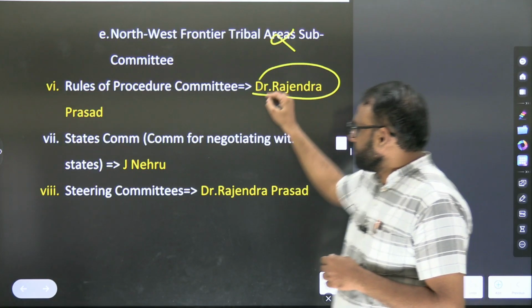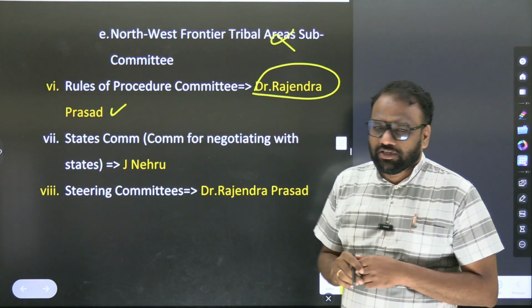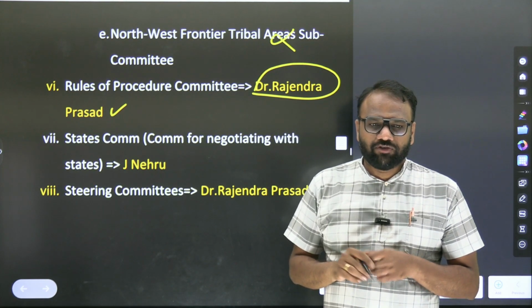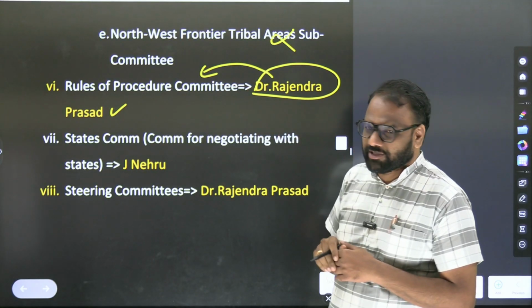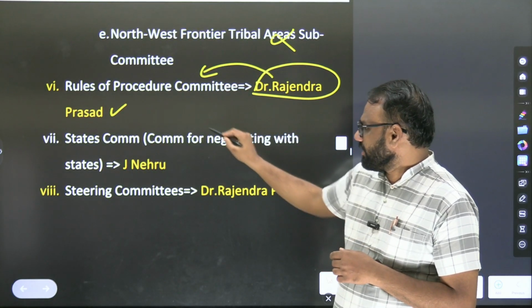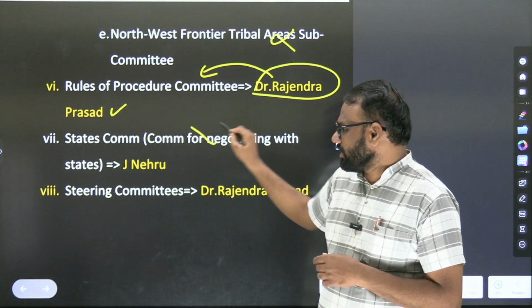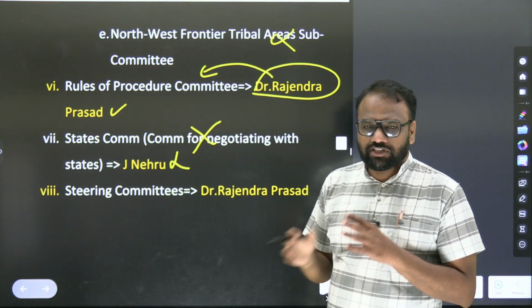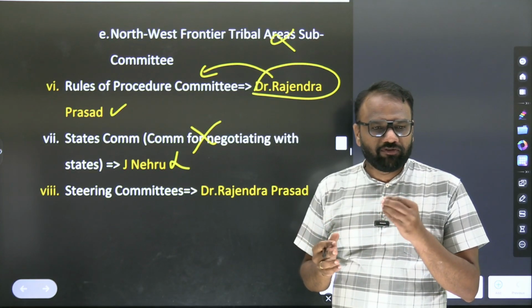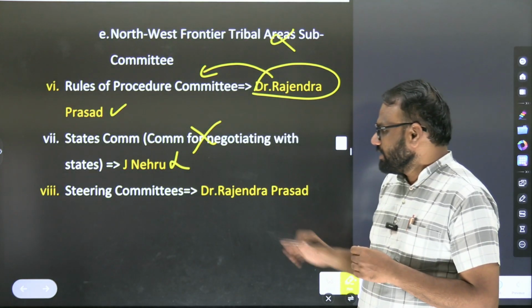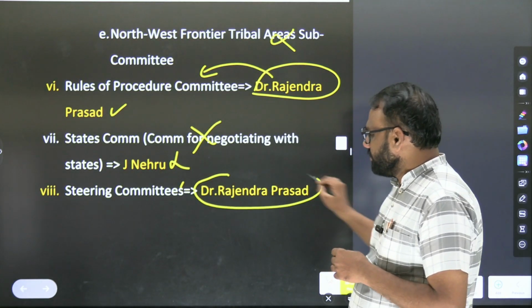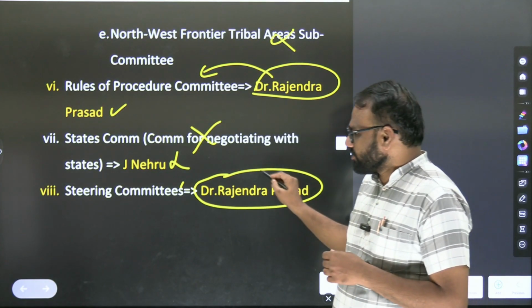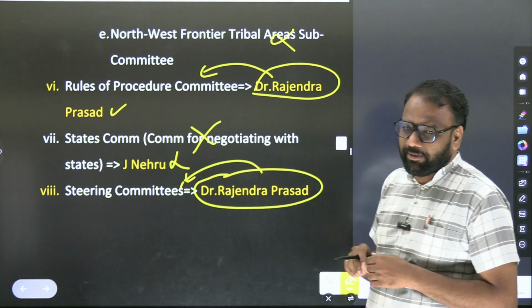Rules of Procedure Committee, Dr. Rajendra Prasad. As Dr. Rajendra Prasad was also the first president of India, if you want you can connect it. States Committee, Committee for Negotiating with States, not important. We will just retain that Jawaharlal Nehru was part of the Constituent Assembly. Steering Committee, a bit important committee. Dr. Rajendra Prasad was the chairman of the Steering Committee.